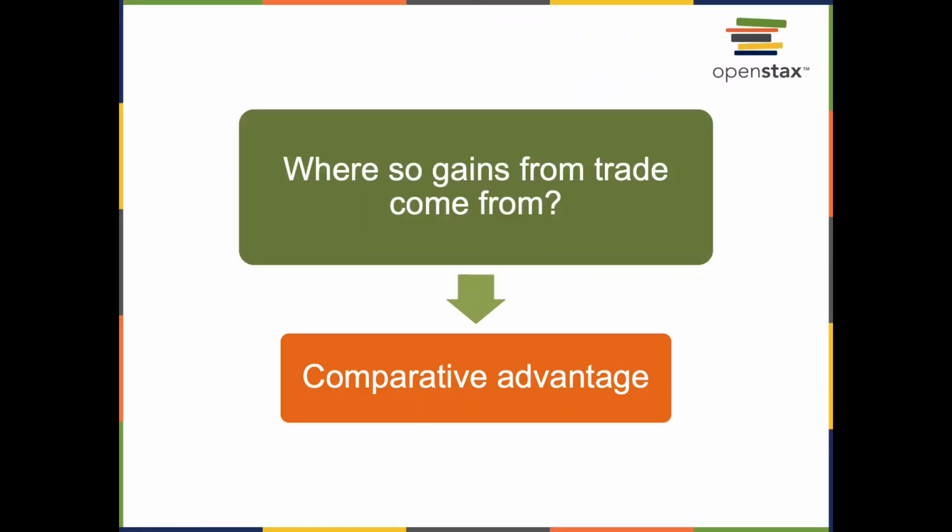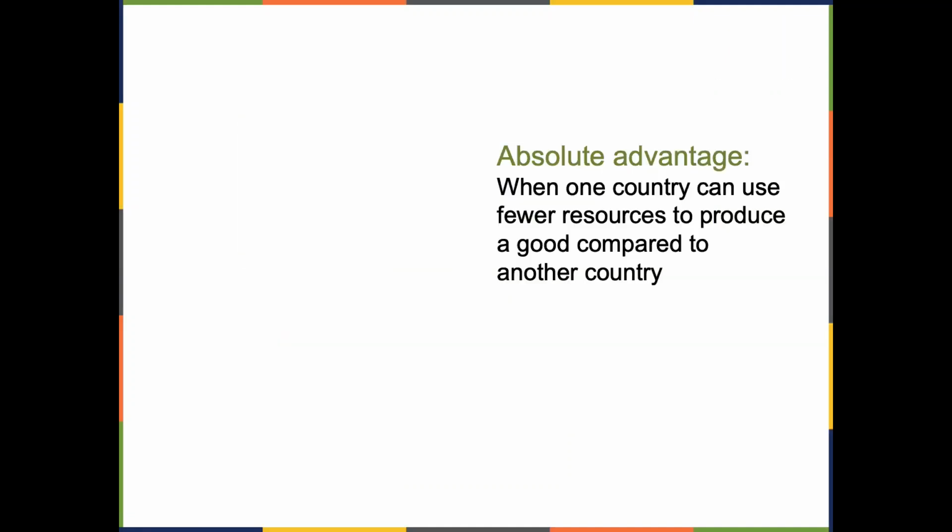Before I explain what this means, let's take a look at the term absolute advantage. A country has absolute advantage when it uses fewer resources to produce a good compared to another country. We'll put it another way, when a country produces more goods or services compared to another country given the same amount of resources. There are various reasons why a country can have absolute advantage over a good or service. For example, they may have natural resources. Thailand has a monsoon climate, making it easier to harvest rice compared to a country like Spain.